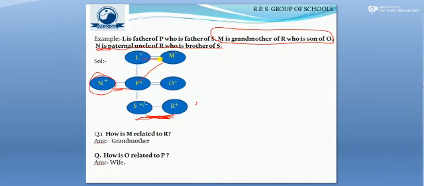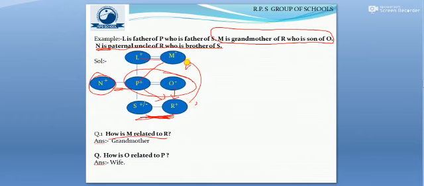At the same time, R is son of O, and R is already son of P. So if we consider R as son of O, then we have to relate O with P as wife. So hence we got it. And now, having this tree before us, it's very easy to answer any question asked from this tree. So the first question is, how is M related to R?